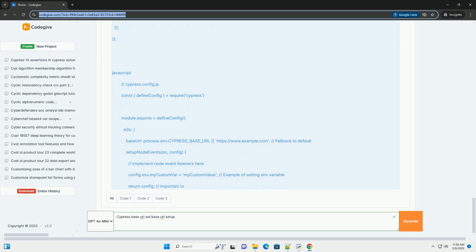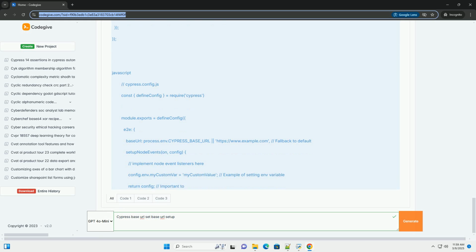Absolute URLs: if you provide an absolute URL, for example https://anotherdomain.com/page, Cypress will ignore the base URL and navigate directly to that URL. No baseUrl for external domains: you cannot use baseUrl to automatically switch between domains. Cypress requires you to visit a domain with cy.origin before interacting with it.